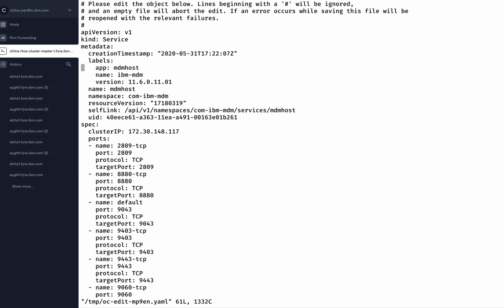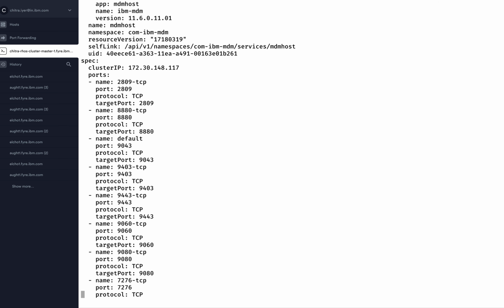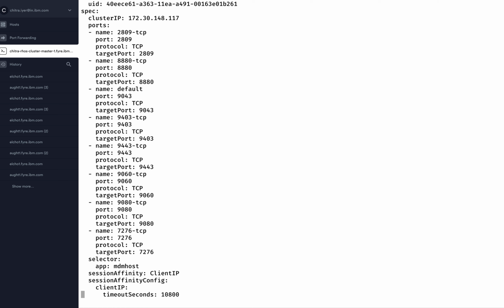The service itself has certain labels, a namespace which is the same as our project name, and it specifies the ports that are being exposed. It has a cluster IP, and if you come down, it shows something called a selector.